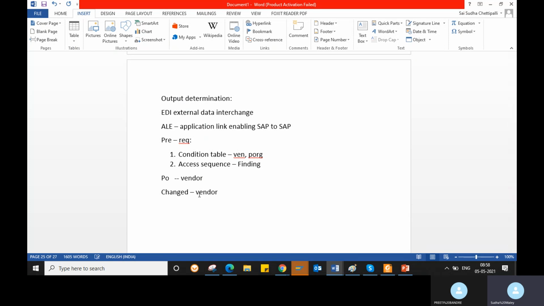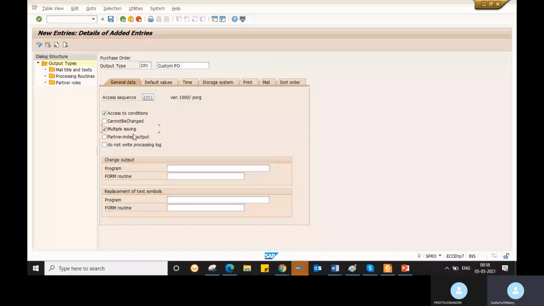So again a different output type will generate. For creation there will be one output type, and for a change it will generate one more output type. That is multiple issuing, not a single one, right? You need to select multiple issuing, otherwise you cannot have the output type two times in the message tab of the purchase order. So you need to select access to conditions and multiple issuing.